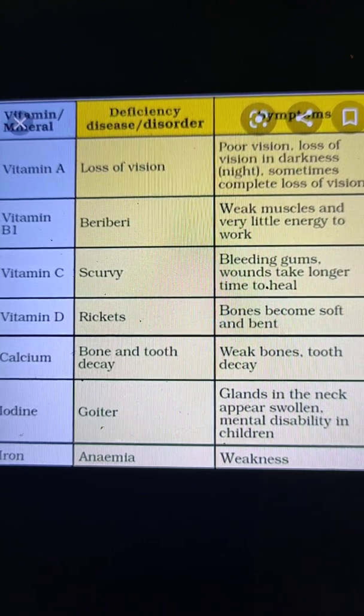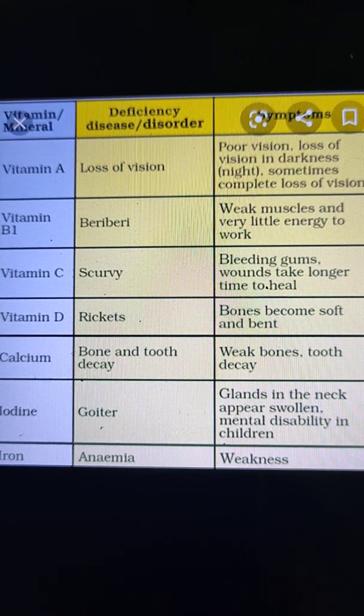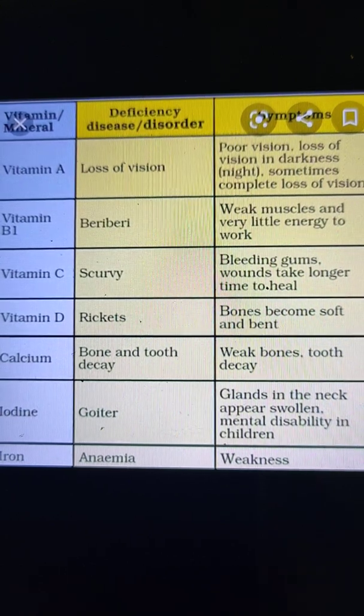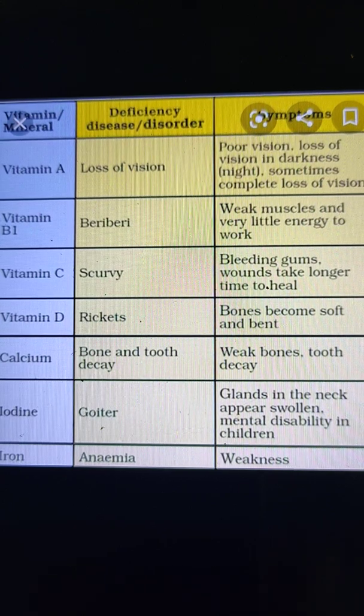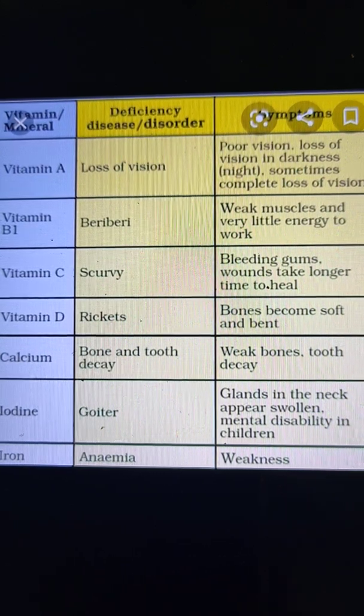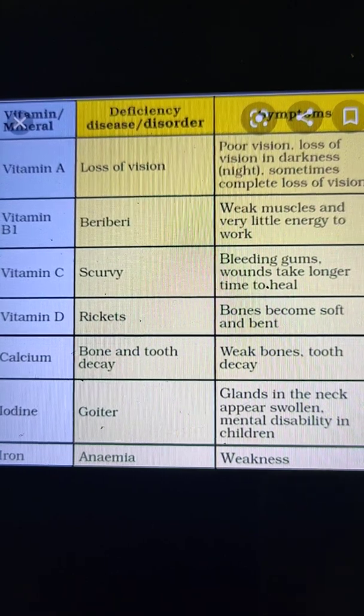And the person who suffers from the deficiency of vitamin K also has a problem in clotting of the blood. So whenever a person who suffers from the deficiency of vitamin K has wounds, it takes a very long time for his or her blood to clot. So vitamin K is responsible for the clotting of blood.